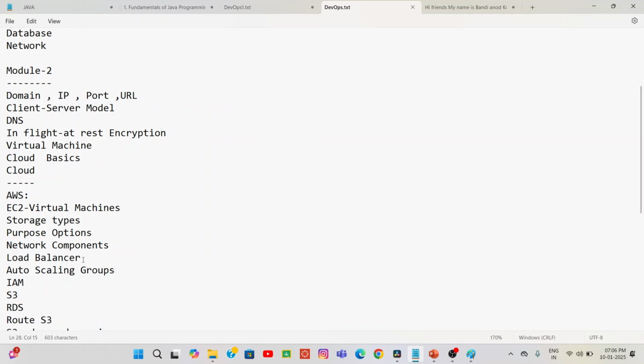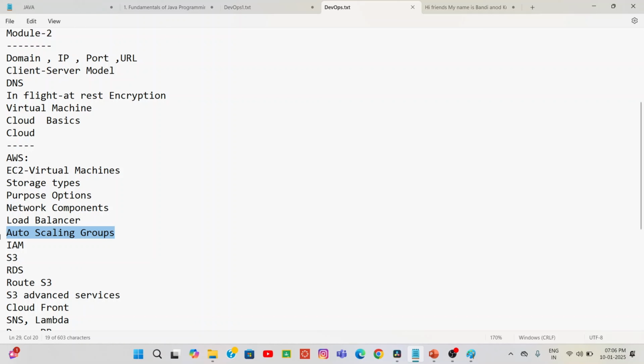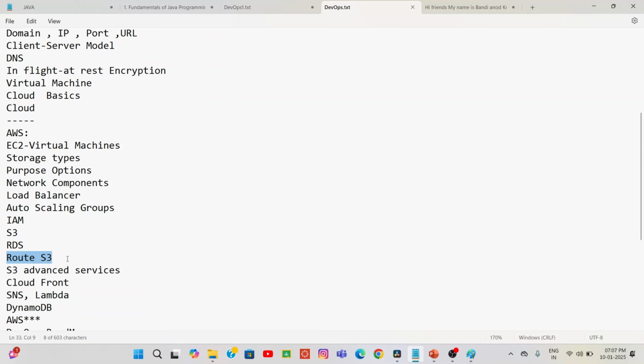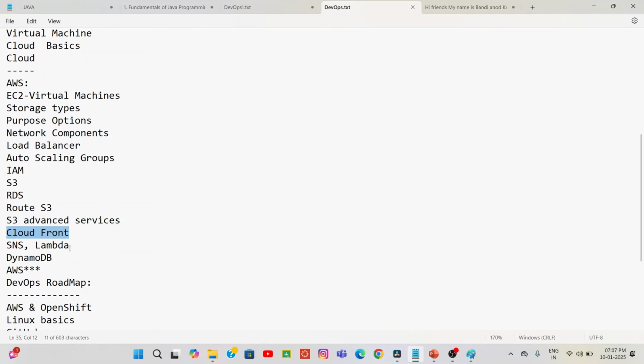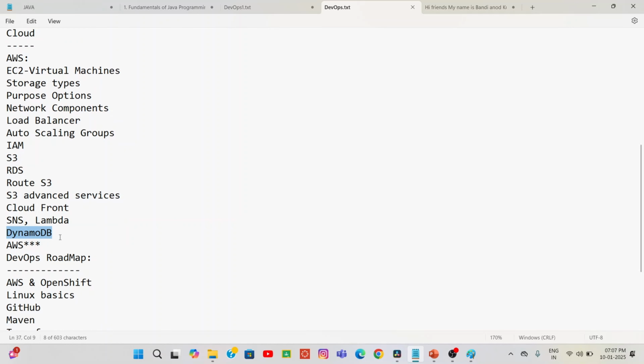Now the next topics: load balancer, and after that auto scaling groups, that means ASG, and IAM, Identity and Access Management, S3 simple storage service, RDS and Route 53. Route 53 is very, very important. Routing tables, I will tell you each and everything. By discussing S3, I will teach advanced services also, and then CloudFront, SNS, Lambda, and DynamoDB. After completing these topics, you will have in-depth knowledge of AWS. In the real-time industry, most people use only these topics.